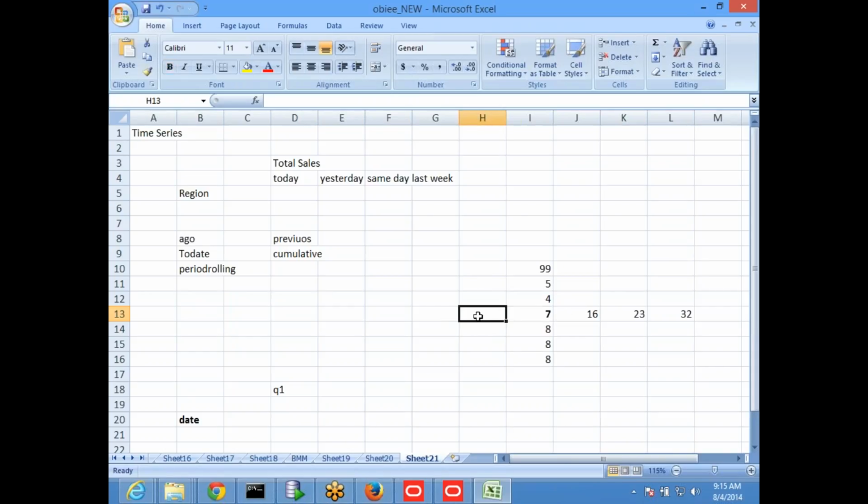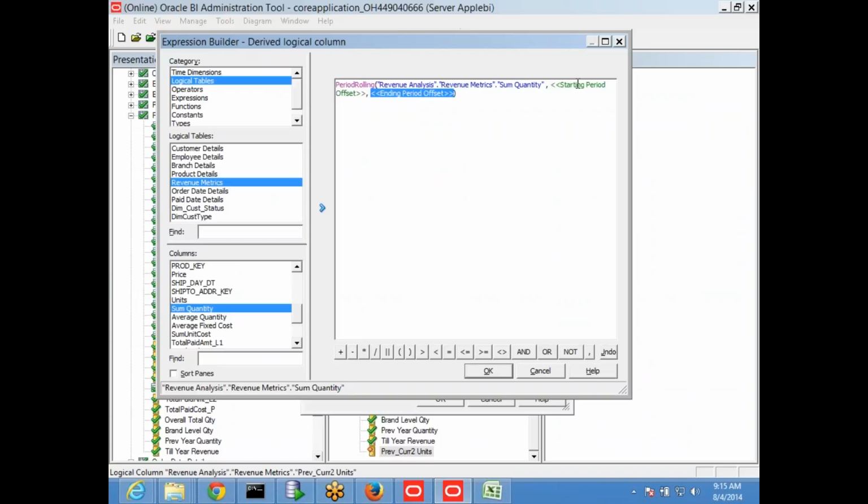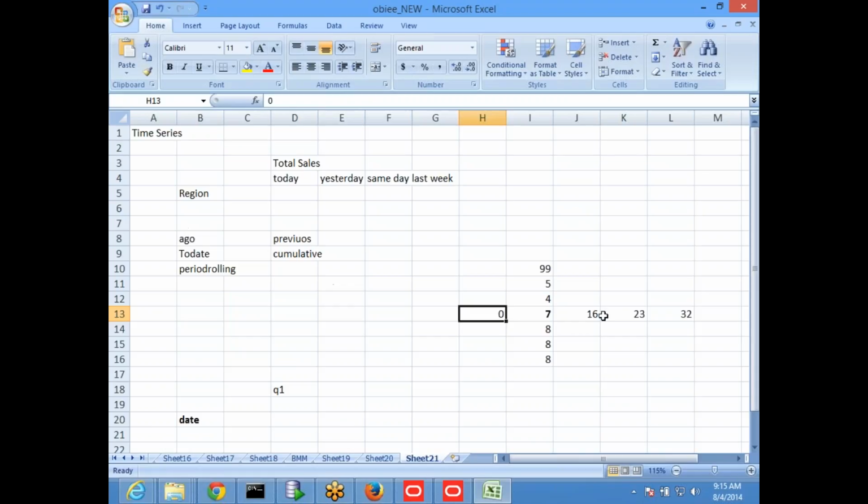So always current record position will be considered as a 0, and considering current record as a 0, how many previous you want, how many future you want. Starting offset period, say for example I want previous 2 records, and then up to current record only if you want, you select ending period as 0. This will give you previous 2 records including current record. This will give you this one.